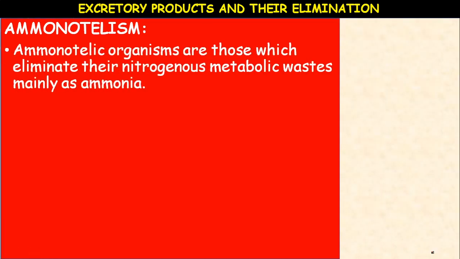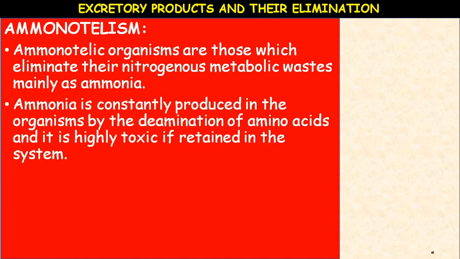First, let us discuss the nitrogenous waste materials. Ammonia, Ammonotelism. What is Ammonotelism? The ammonotelic organisms are those which eliminate their nitrogenous metabolic waste mainly as ammonia. Okay, and the phenomenon is called Ammonotelism. The phenomenon in which the ammonia is eliminated from the body is called Ammonotelism.